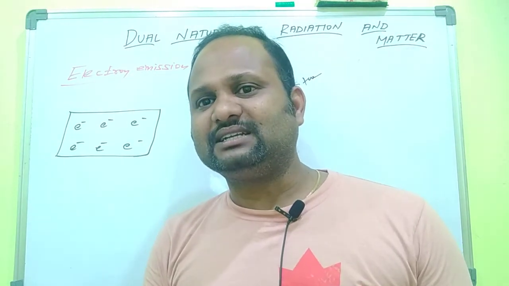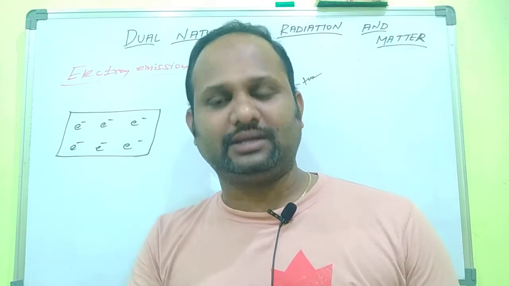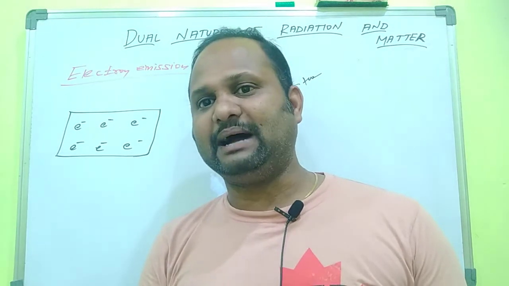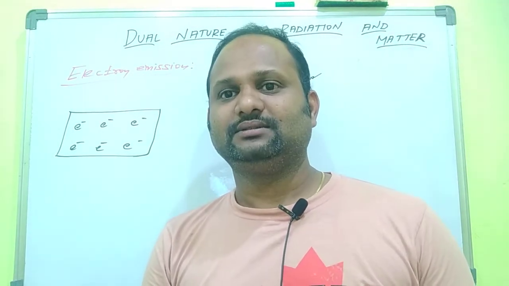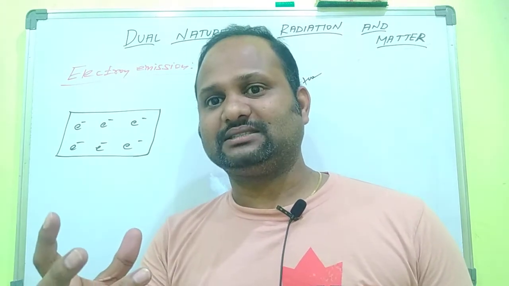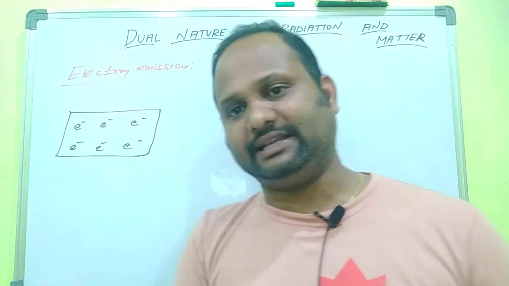What is the factor which binds the electron with the nucleus? That is called the potential barrier. The barrier given by the influence of the nucleus, which opposes the electron leaving the surface, is called the potential barrier.